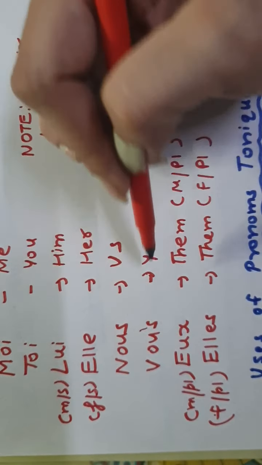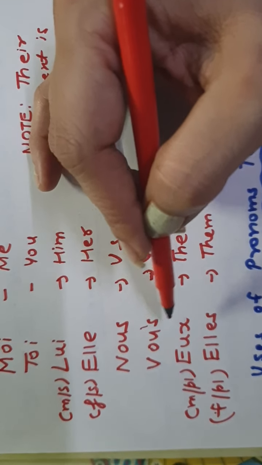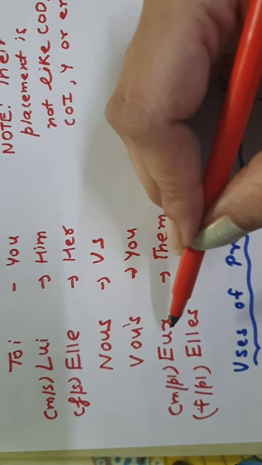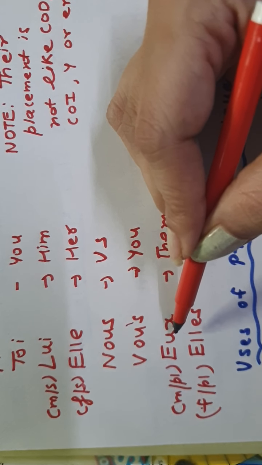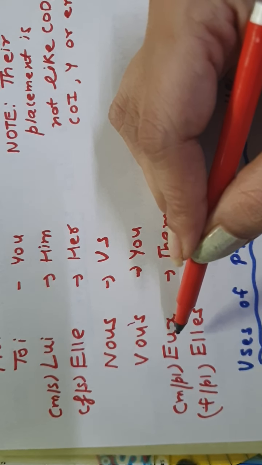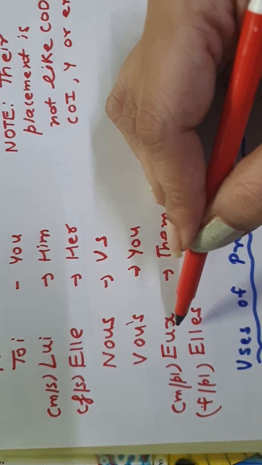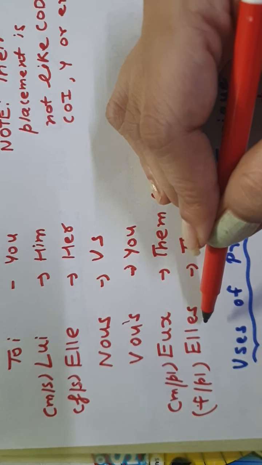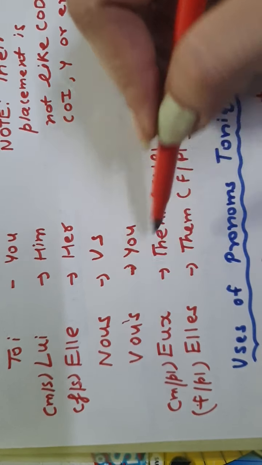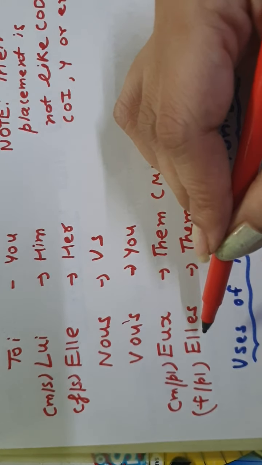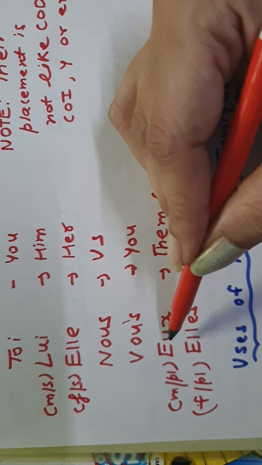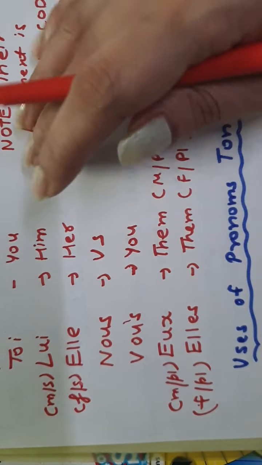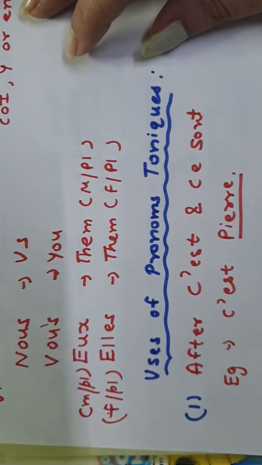And then for us it is nous, and for you plural it is vous, and for them, if there is more than one masculine person, for example more than one boy, you are going to replace it with eux, and if you are replacing more than one girl it should be elles, plural. So for plural nouns which are persons, you are going to replace them by eux or elles. Now let us see the uses of the pronoms toniques.